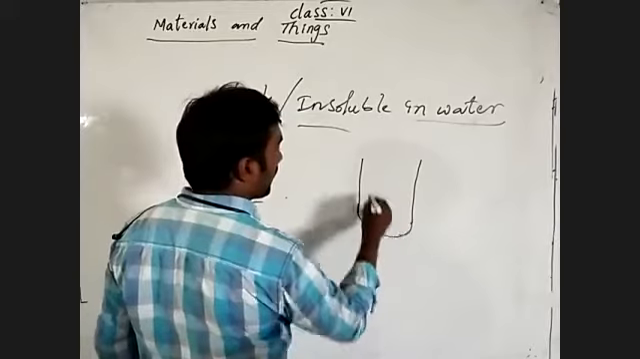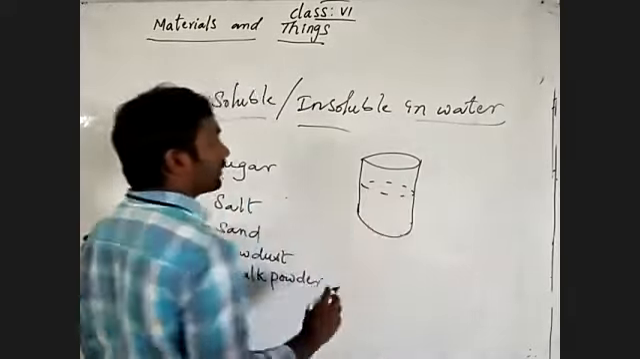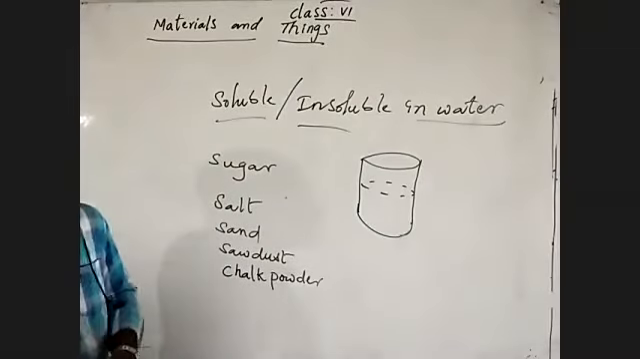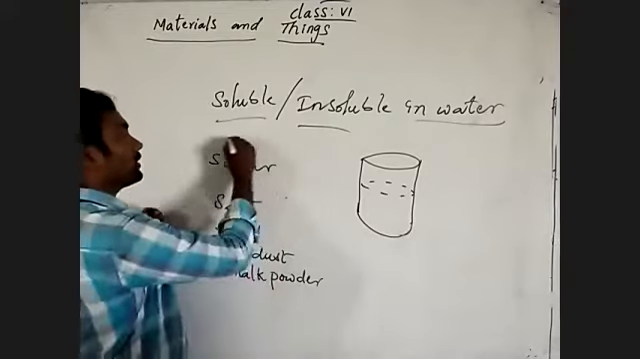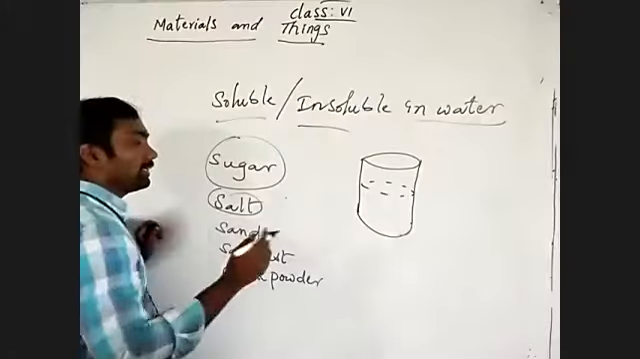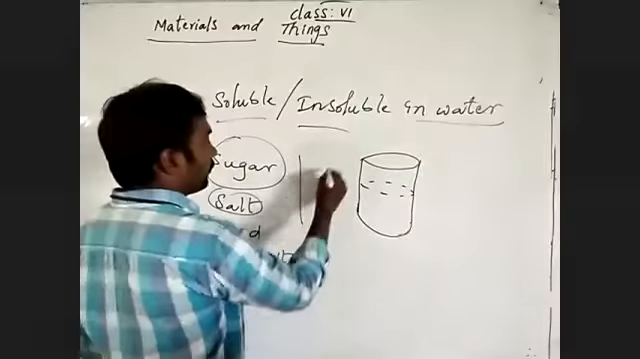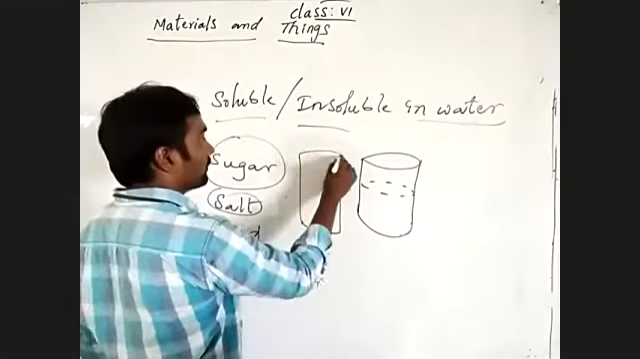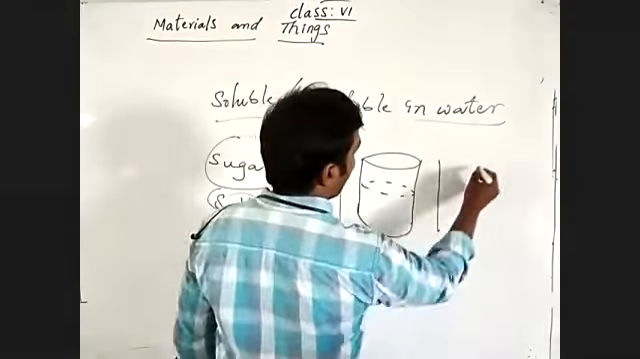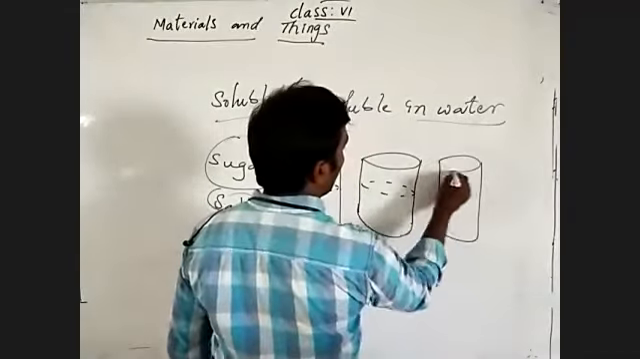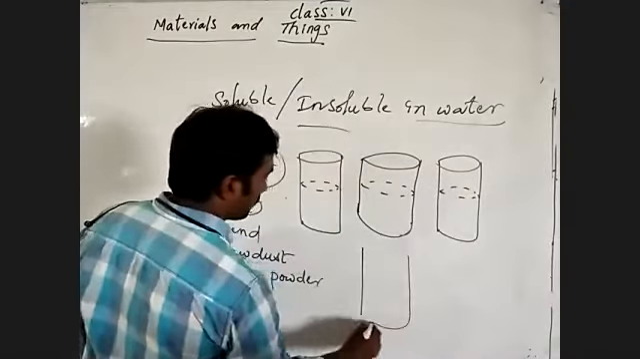These collected materials we are adding into water filled in a beaker. We are taking water in a beaker, and adding each material separately. Suppose we have 5 materials, let's take 5 beakers with the same volume of water. How many beakers am I taking? 5 beakers.